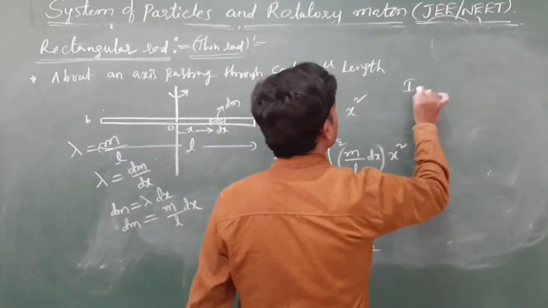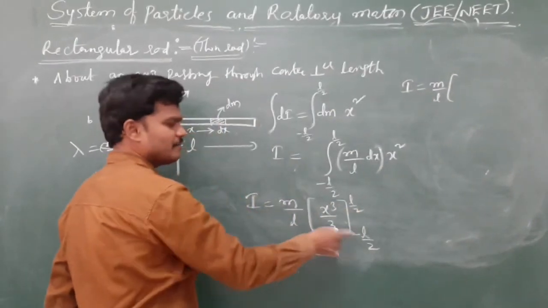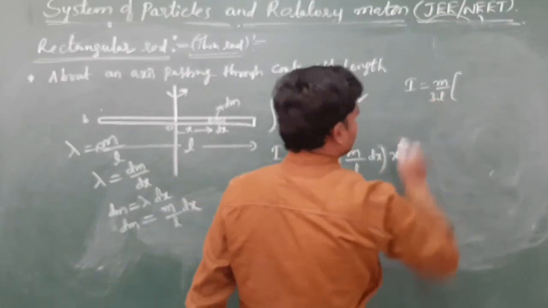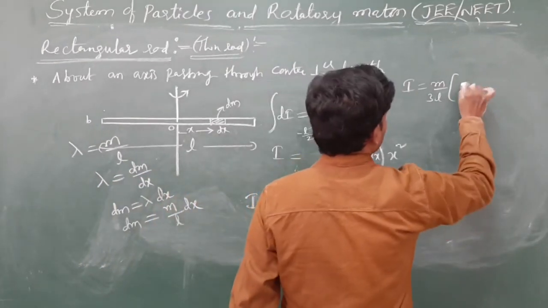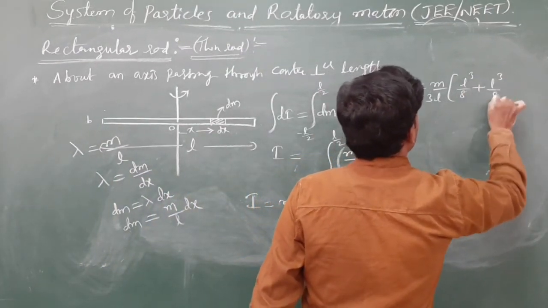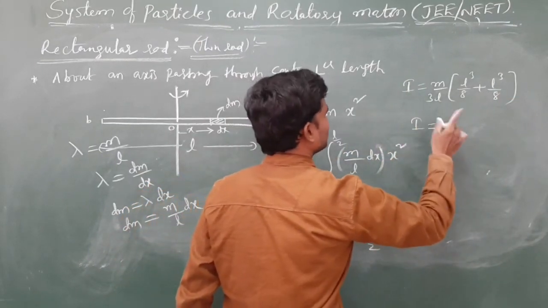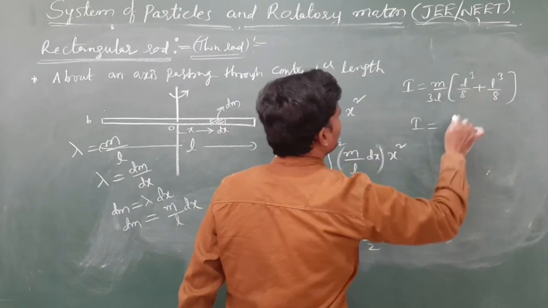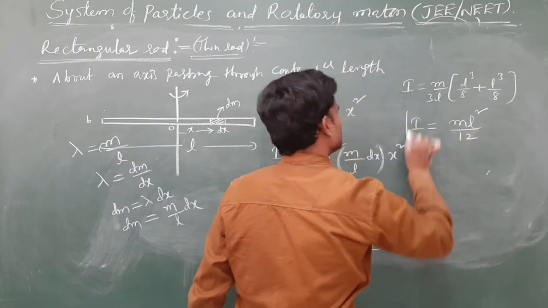So I is equal to m by L, substitute the upper limit minus lower limit. Already 3 is there, let me write 3 outside. This is L by 2 whole cube, L cube by 8, L cube by 8, minus of minus is plus, okay. So practice the integration, then it is easy. And this is 2L cube by 8, L cube by 4, so m L square by 12.